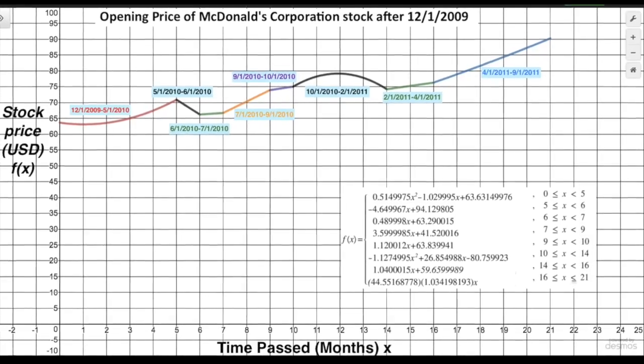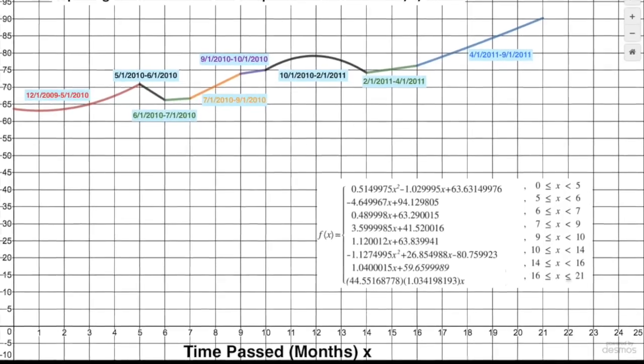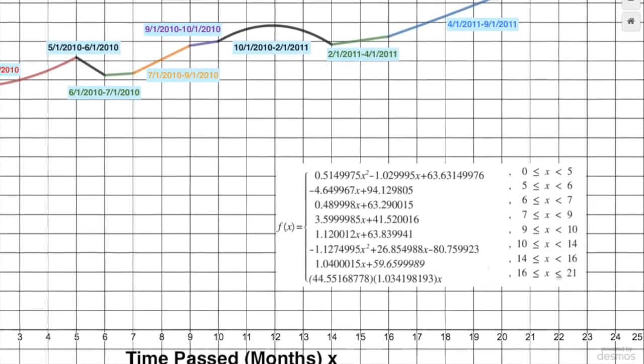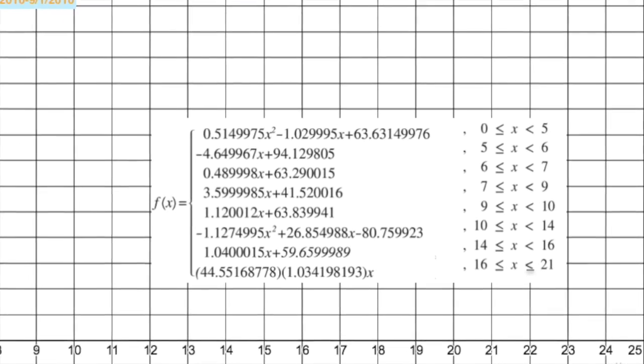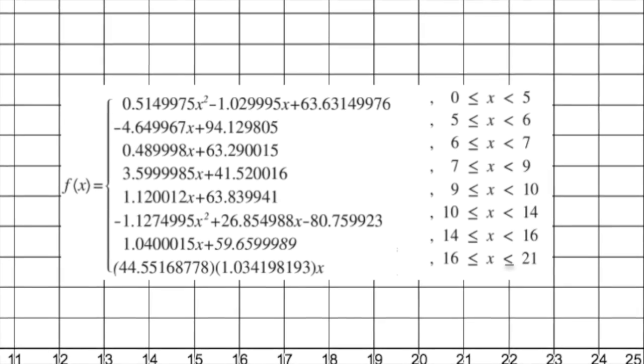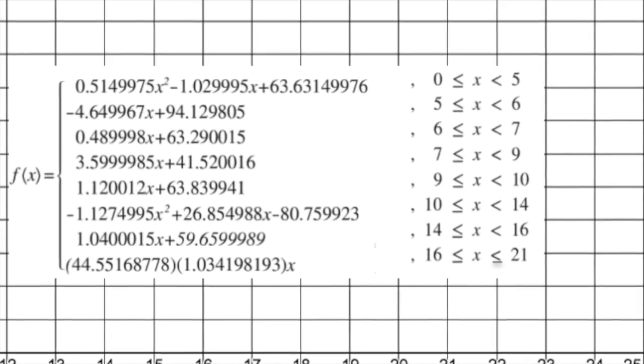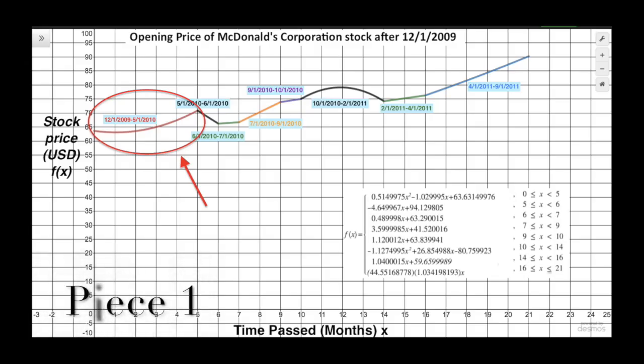We produced the function f of x by using the opening price of the McDonald's stock for each month starting from December 2009. December 2009 in our graph starts at when no time has passed, so it is f of 0. Our first piece from our data is parabolic. This piece was from 0 to 5 months past.